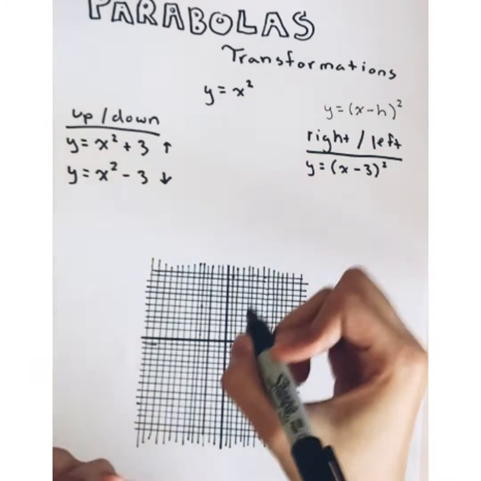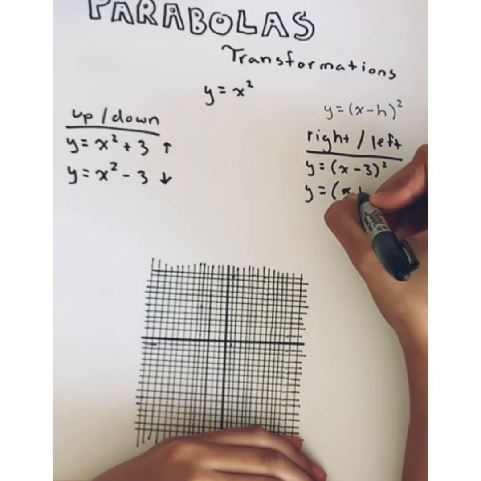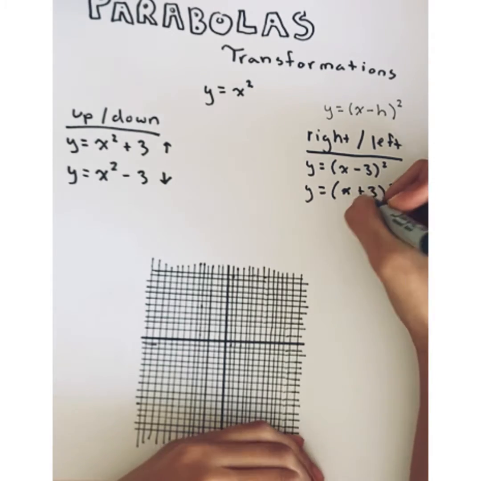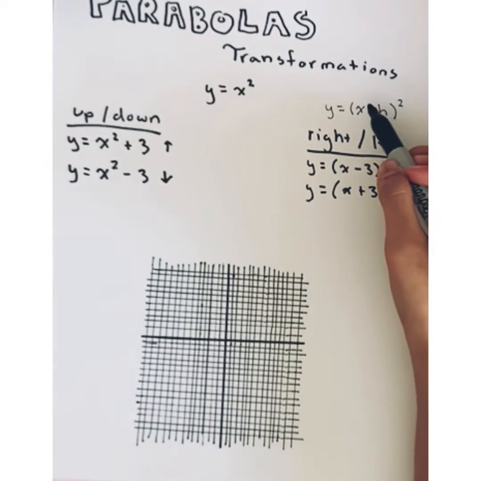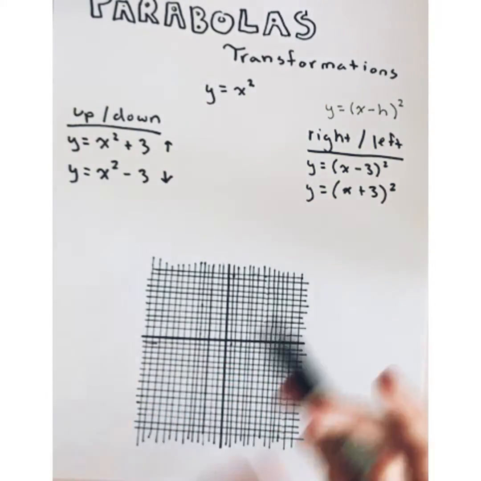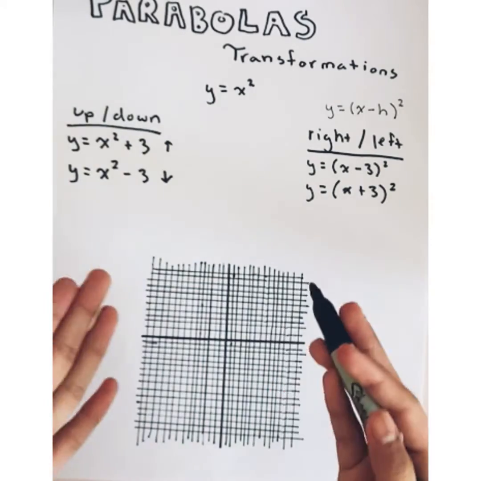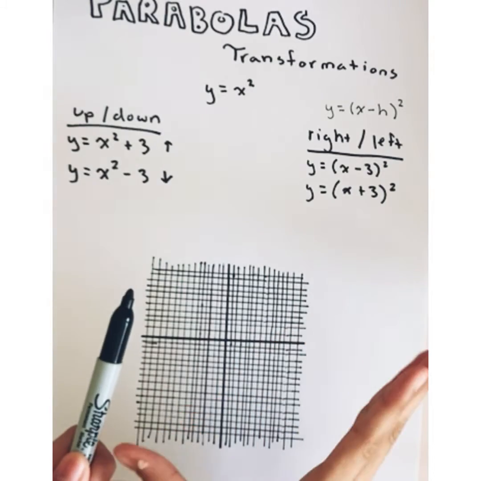So say you want to move it to the left: y equals x plus 3, squared. It is plus because we're putting in negative 3 now, right? So we're going to substitute negative h for negative 3. And now, simple, negative times negative equals positive. So that's how that works. That's the equation-wise. And one more thing, to make it bigger or smaller.